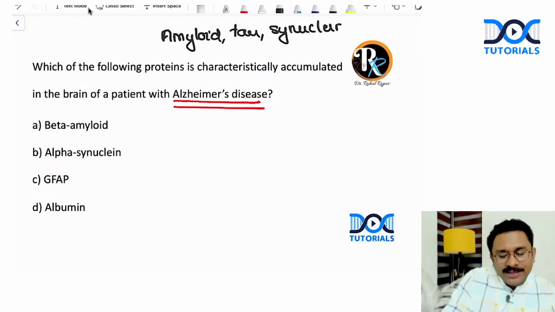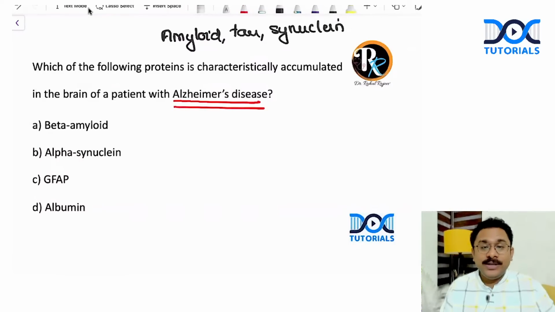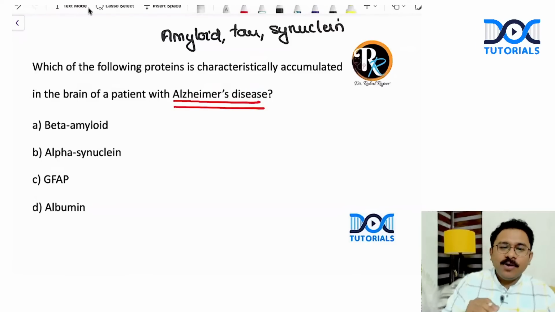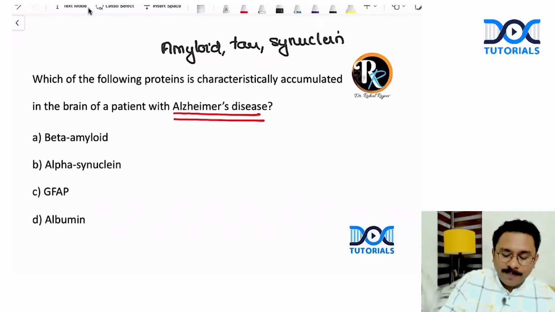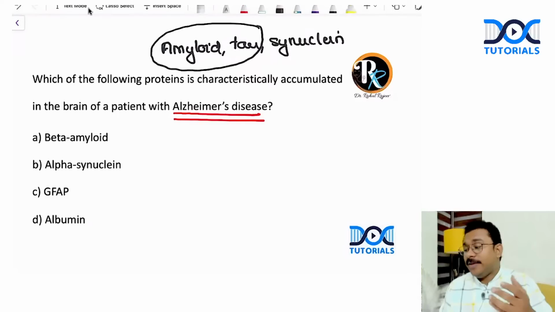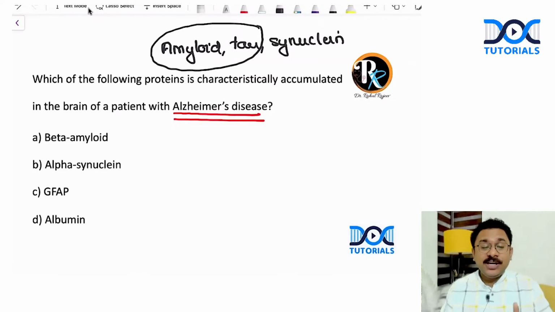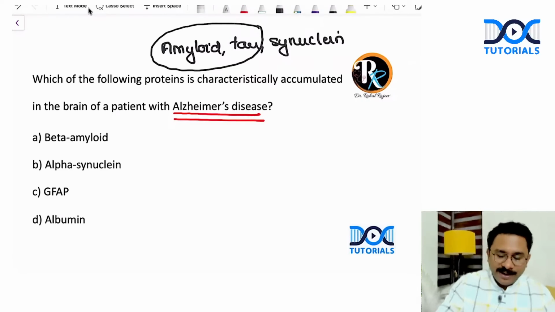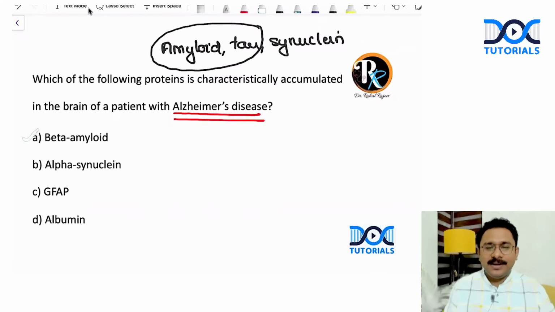So these are the proteins that commonly accumulate in neurodegenerative conditions. Now, what about Alzheimer's disease? Can you tell me what are the proteins that may be deposited? Is it just amyloid? Not just amyloid, even tau as well. But the option does not say tau. Only beta amyloid was mentioned in the options. That is my right answer.